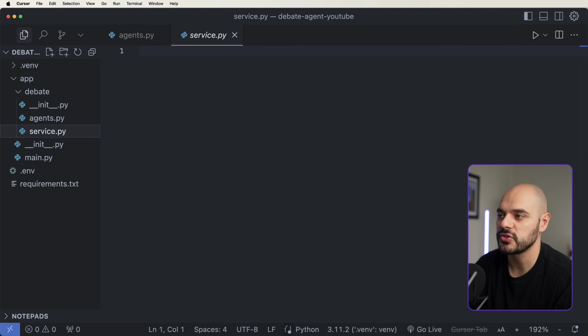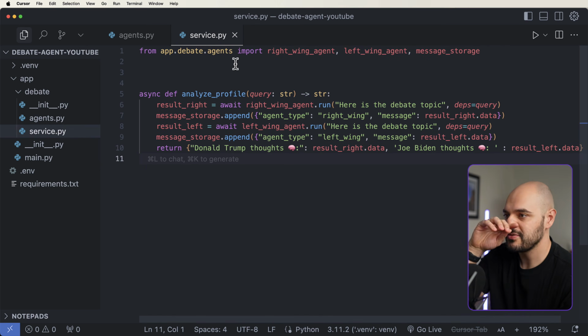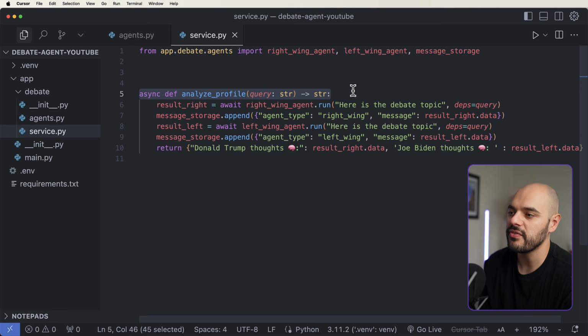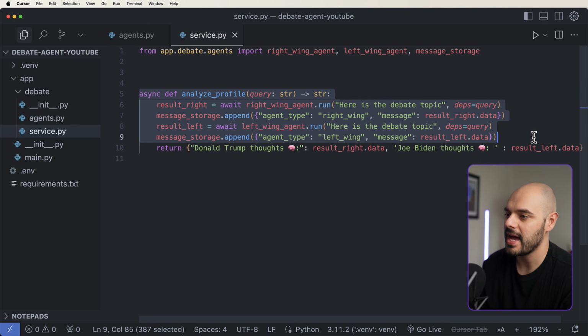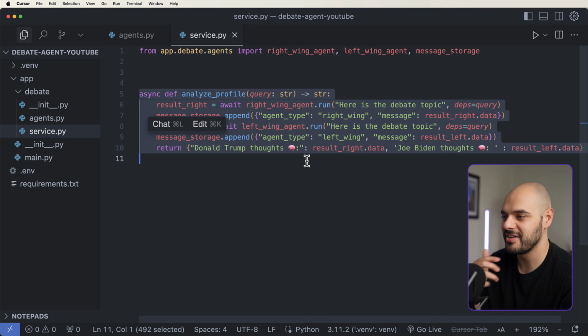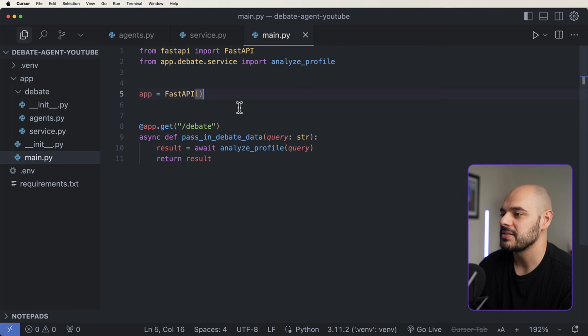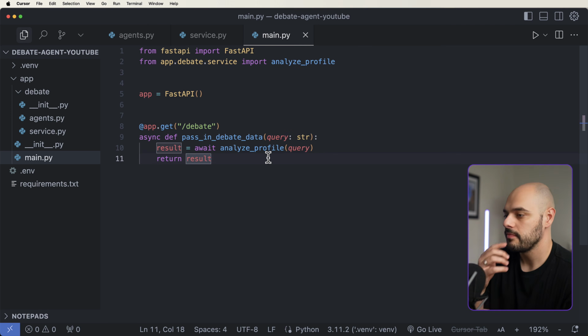So if we jump into our services, we're simply going to want to import our right-wing agent, our left-wing agent, and our message storage. And then we're going to have our analyze profile where we await our right-wing agent. We're going to add it to the messages, await our left-wing agent, add it to the messages, and then spin out the thoughts of Donald Trump and Joe Biden. And then if we jump into our main and we just make a FastAPI endpoint that analyzes that query, we can now see what happens.